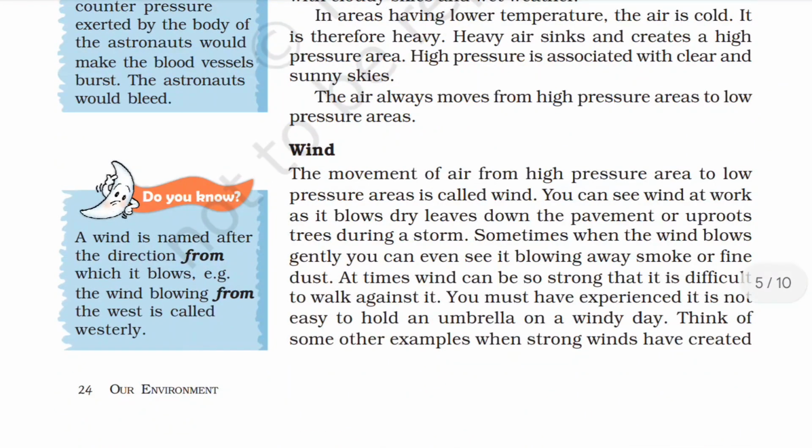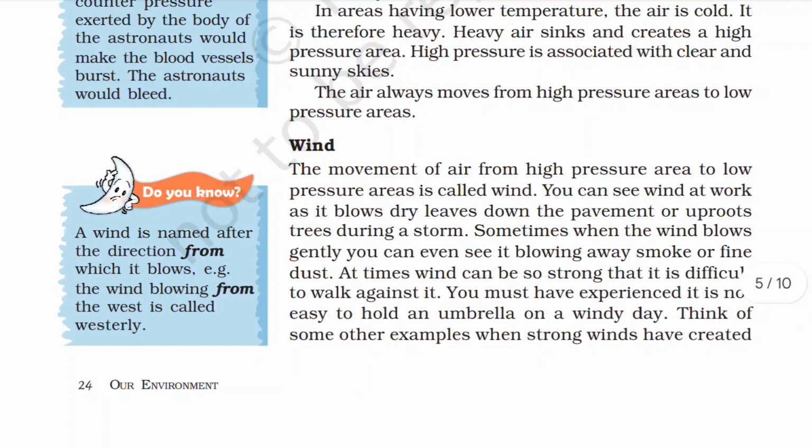Wind. Movement of air from a high pressure area to a low pressure area is called wind. You can see the wind at work as it blows dry leaves down the pavement or uproots trees during a storm. Sometimes when the wind blows gently, you can even see it blowing away smoke or fine dust.